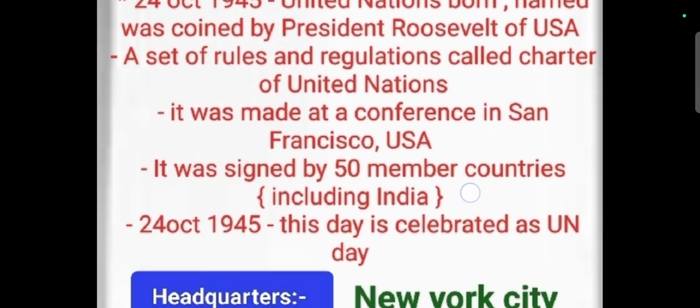This day is celebrated as United Nations Day, UN Day. The United Nations was founded to promote peace and prevent another world war. There was an increasing level of encouragement from the United States, and that's why the headquarters is in New York City in the United States. It was signed by 50 member countries in 1945 when it was born.